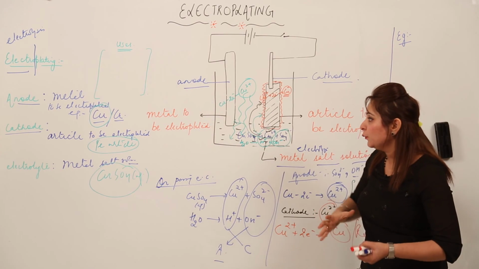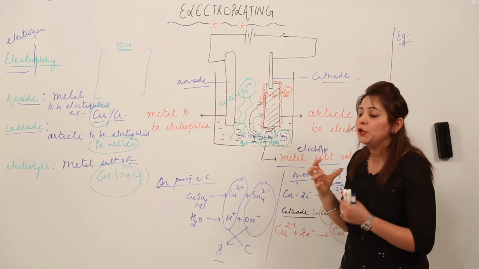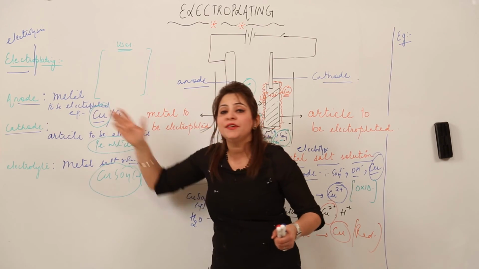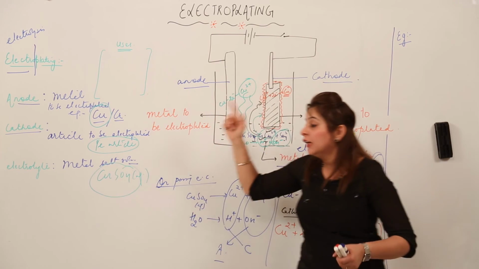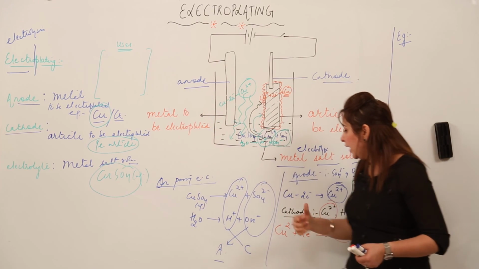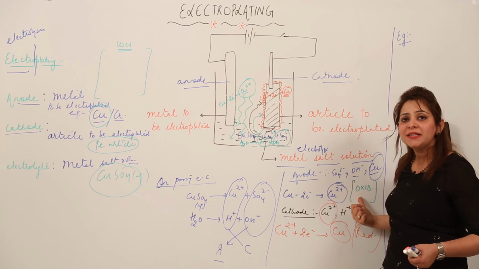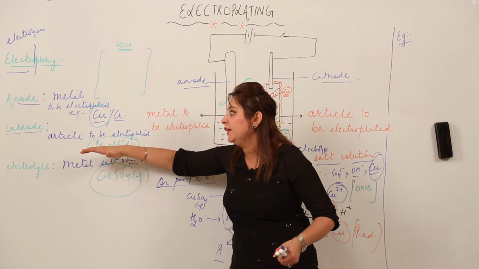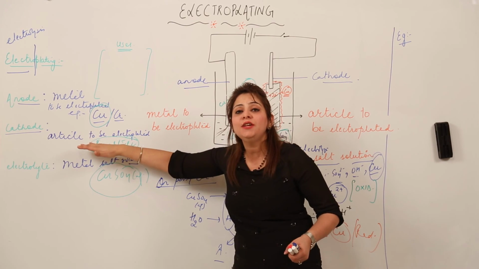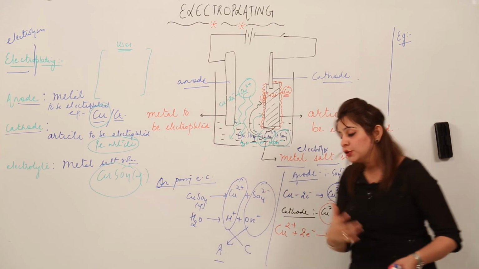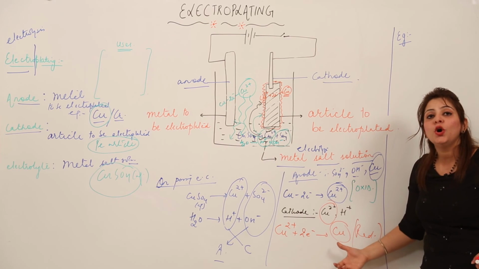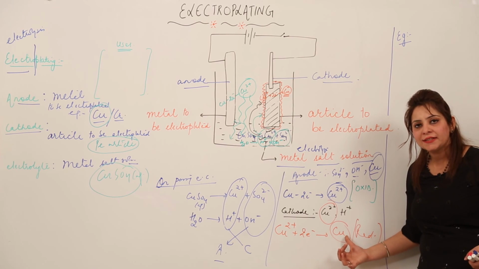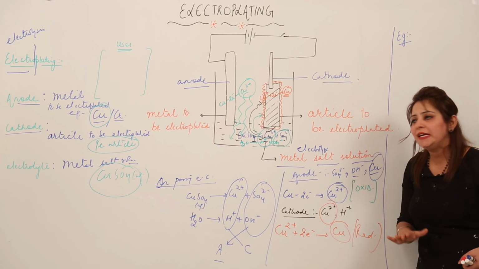Again, I am just repeating what you have to keep in your mind while doing electroplating, that anode is always made up of the metal which is to be electroplated, and moreover you should know that on anode, what kind of reaction is going to take place? It is oxidation, and cathode is the one that consists of the article which is to be electroplated. And what is going to happen at cathode? It will undergo a reduction. That means the ion will change into the atom, and it will start forming the coating on the article.